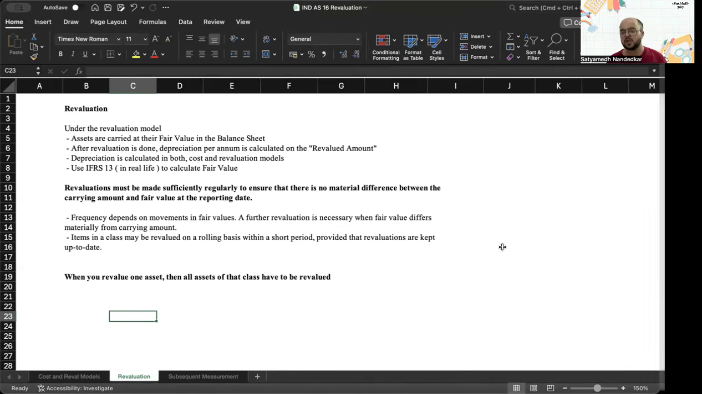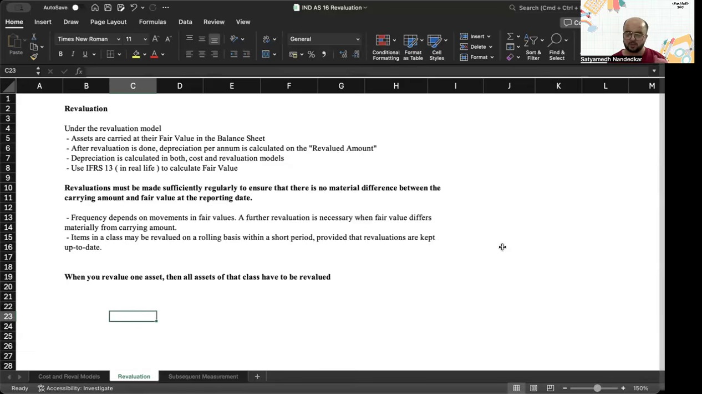What they say is a very logical statement. Instead of having a frequency set by defining a number, you should do your revaluations with that level of regularity so that there is hardly any material difference between the carrying amount of the asset and the fair value at the reporting date. So this frequency will depend upon the movement in values. Not all items' fair value will move that frequently. So you have to keep in mind that it has to be done with sufficient regularity so as to ensure that there is no material difference between carrying amount and fair value at the reporting date.